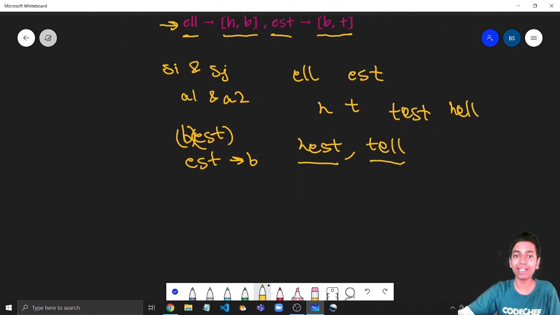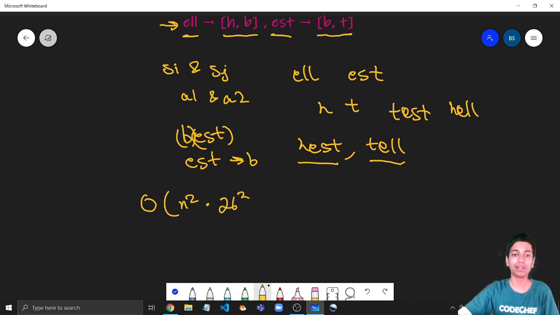And now let us try to analyze the time complexity and see where we can improve. So this comes out to be big O of n square for every pair of suffixes, and then for every pair of alphabets it comes out to be n square into 26 square, for 26 alphabets. A little less than n square, because there would be repeating suffixes, and like here we had only two suffixes but four words. So the number of suffixes will be a little less, so something less than n square into 26 square. But this is going to give us TLE. Although we cannot improve this part, we can definitely try to improve this part. Now why?